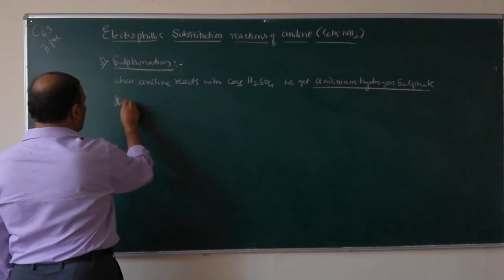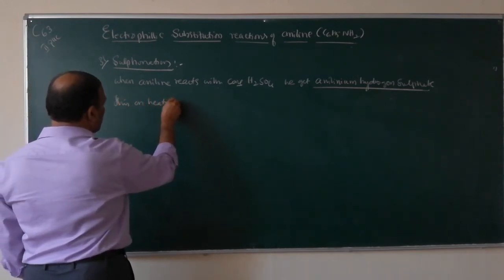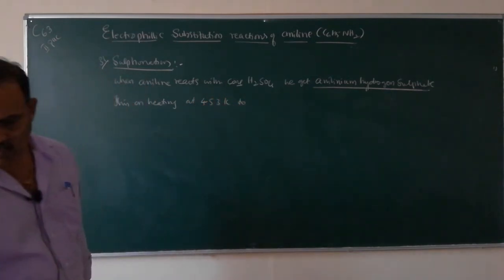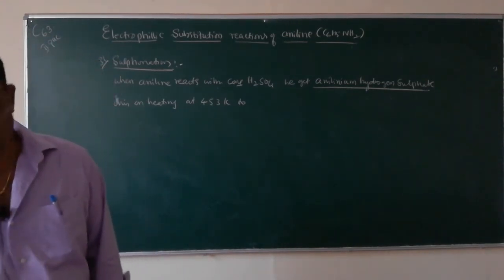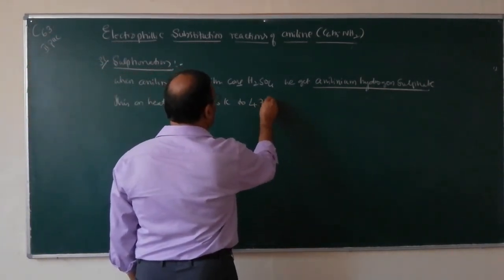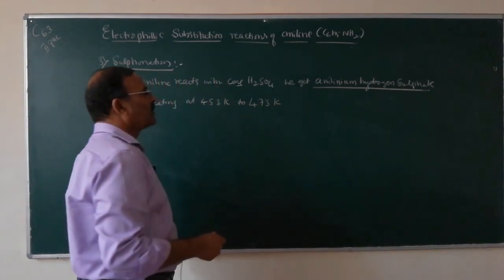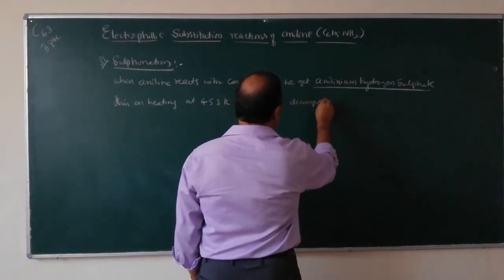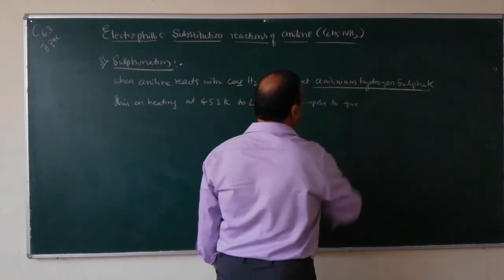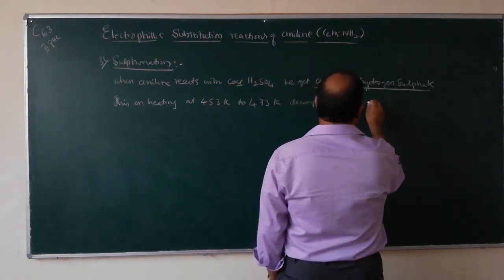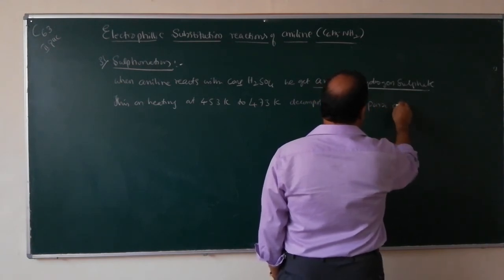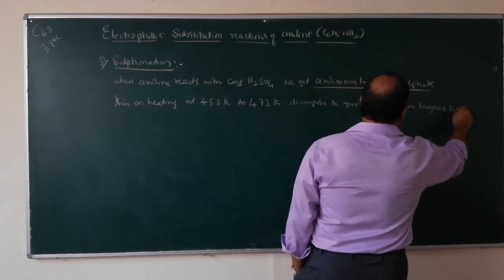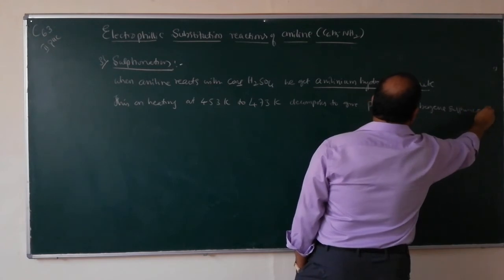This, on heating at 453 Kelvin to 473 Kelvin, decomposes to give para-aminobenzene sulfonic acid.